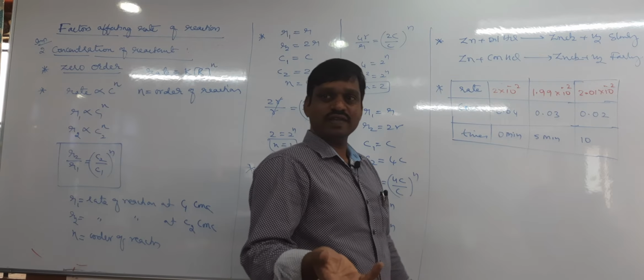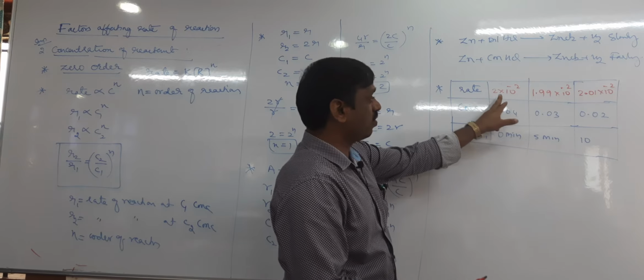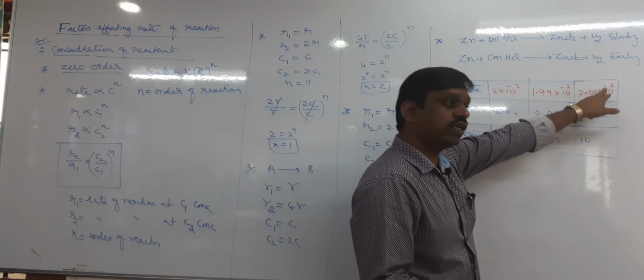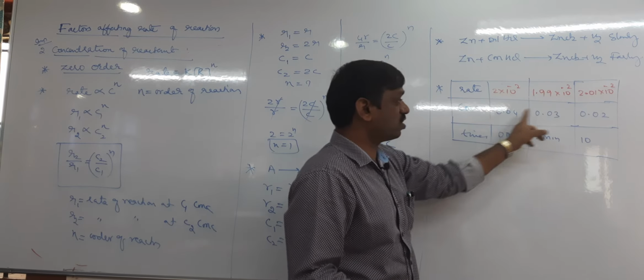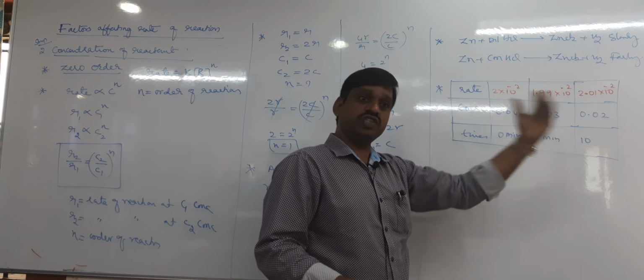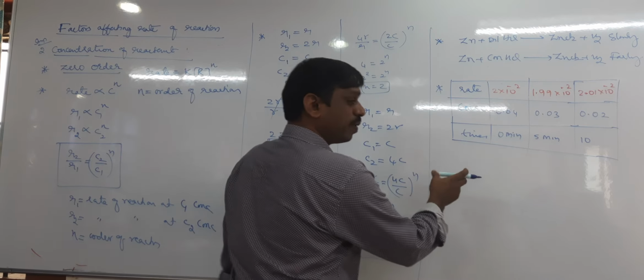It is zero order. Why? You see the rate, 2 into 10 power minus 2, 1.99, it is also 2, it is also 2.01, it is also 2. Rate remains constant even though concentration changes. As the concentration changes, rate does not change.